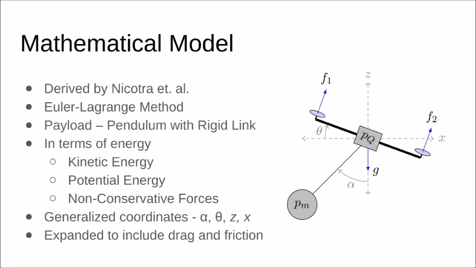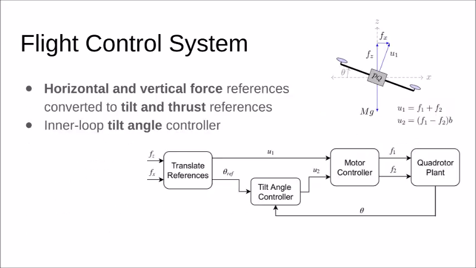Using the Euler-Lagrange theorem, a mathematical model of the quadcopter with a suspended payload is obtained. The Euler-Lagrange method derives a set of mathematical equations using the conservation of energy in the system. For multi-body systems, this has the advantage of directly giving a set of dynamic equations without the coupling forces between the different bodies.